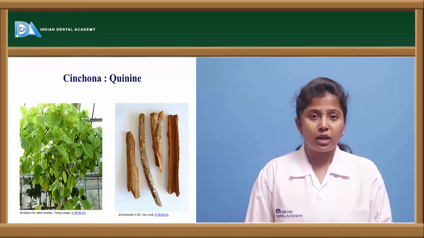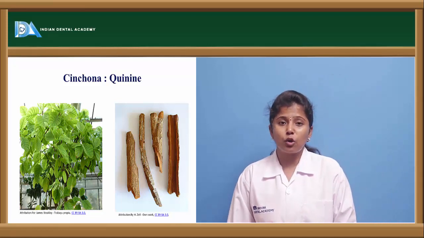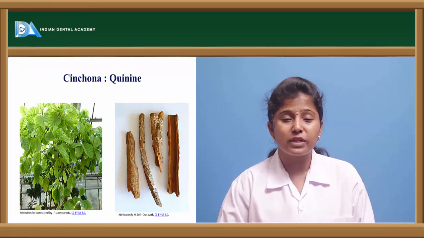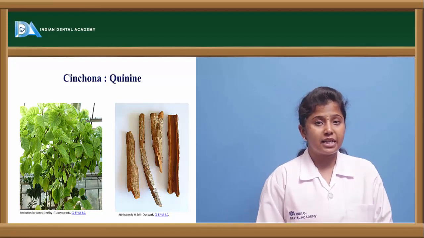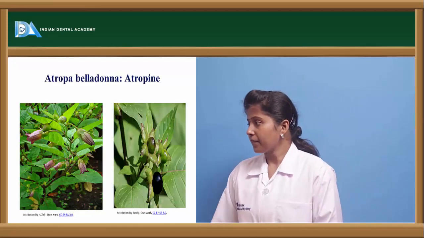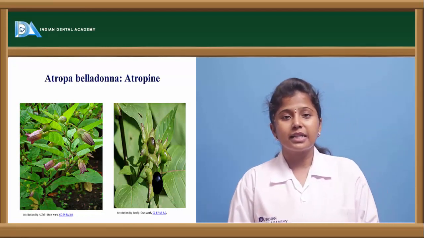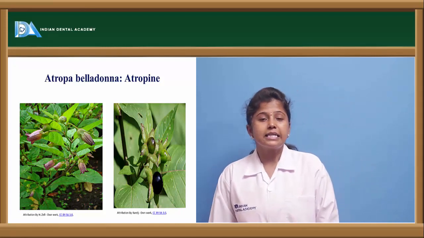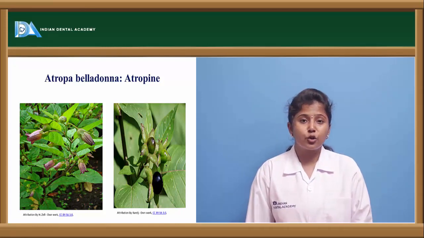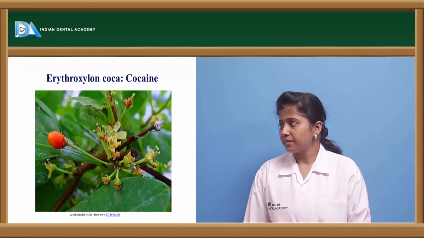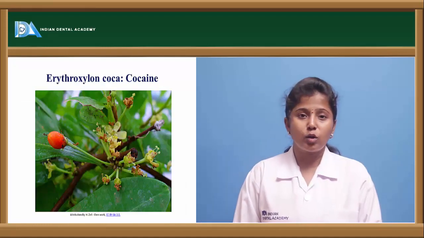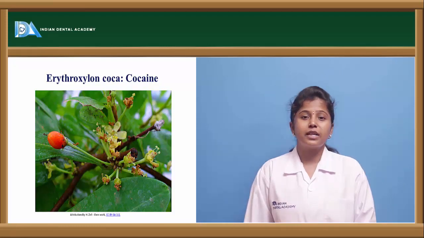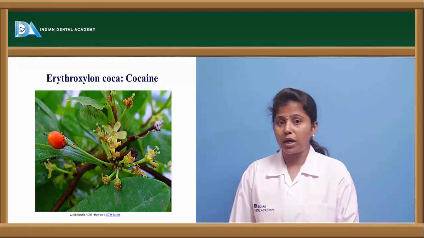Here we can see cinchona. Quinine is an alkaloid which is obtained from the cinchona plant. The leaves as well as the bark of the cinchona plant are used to extract this quinine. The other drug is atropine, which is used as a sympatholytic drug, obtained from the plant called Atropa belladonna. The other one is cocaine. Cocaine is also used as an analgesic agent, and this is obtained from the plant called Erythroxylon coca.